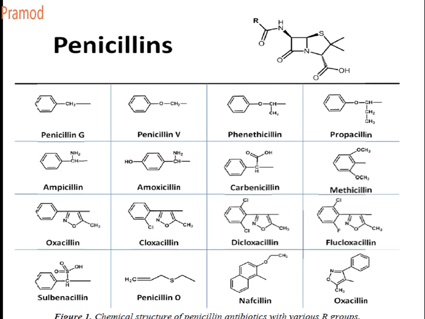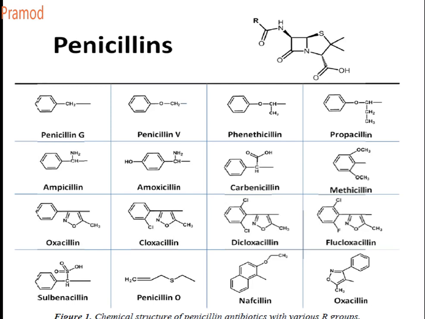Ampicillin. Now it is ampicillin, as I said, an example containing an amino group. You write the structure and you see one of the H of your penicillin G is replaced by your amino group. Next is the case of amoxicillin. It is similar to that of your ampicillin. Only difference is that it has got a hydroxyl group at the 4th position of your phenyl group. Okay, that's the difference between amoxicillin and ampicillin. Carbenicillin. In case of carbenicillin, the difference from ampicillin is that your amino group is replaced by your carboxylic acid.